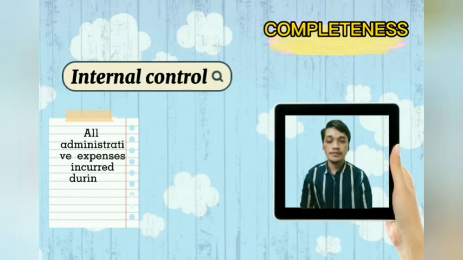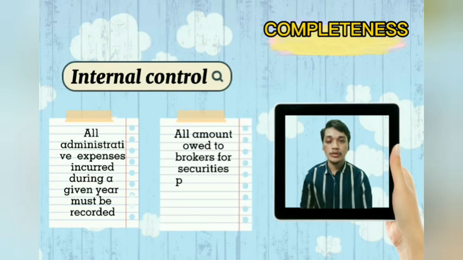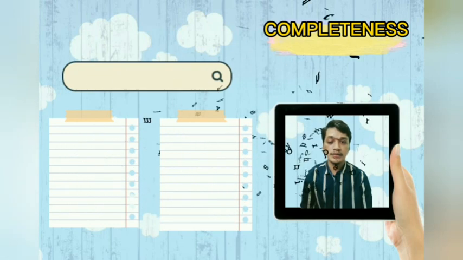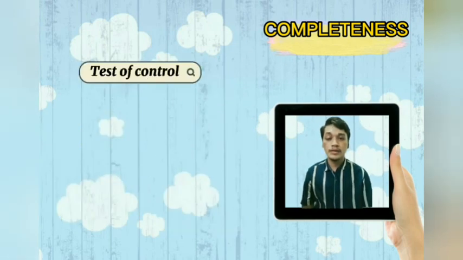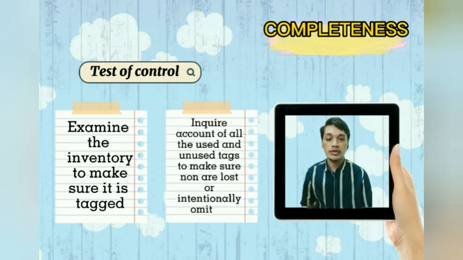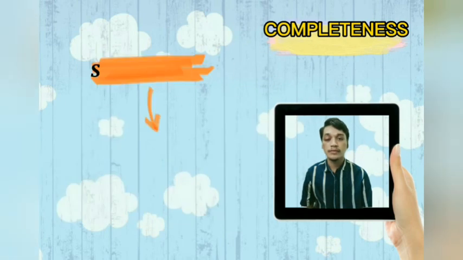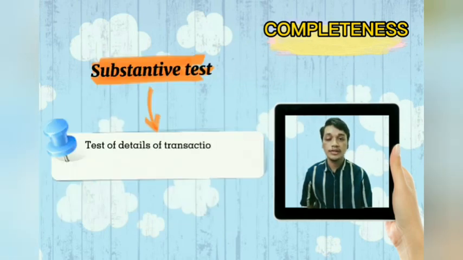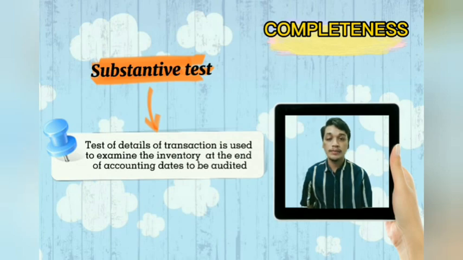All administrative expenses incurred during a given year must be recorded, and all amounts owed to brokers for securities purchases must be included in liabilities. Test of control for completeness is that the auditor needs to examine the inventory to make sure it is tagged. The auditor needs to inquire about the account of all used and unused tags to make sure none are missing or intentionally omitted. For substantive tests, the auditor needs to test details of transaction, used to examine the inventory at the end of the accounting dates to be audited.